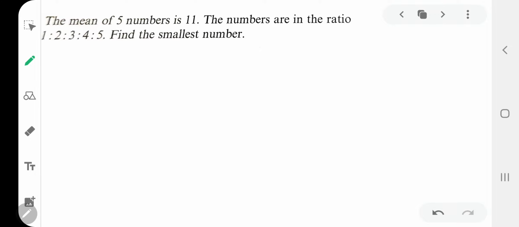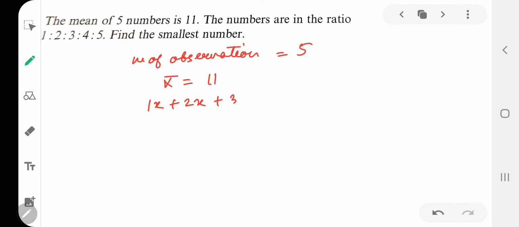Your next is the mean of 5 numbers. So the number of observations is 5 and the mean is given as 11. The numbers are in ratio, and we know very well if the numbers are in ratio, to make them numbers we put x. So it will be 1x, 2x, 3x, 4x and 5x.